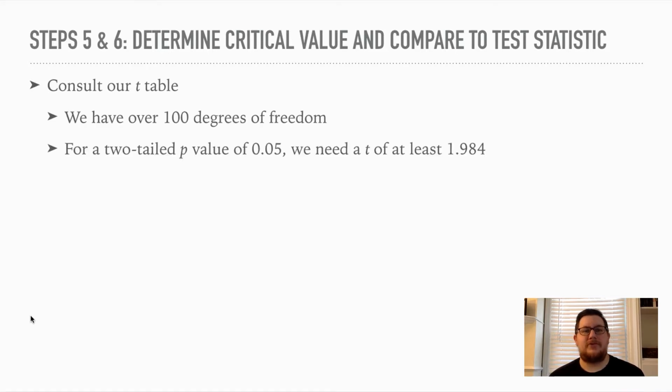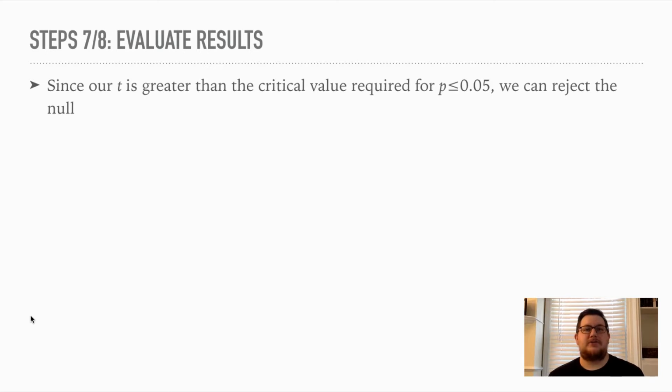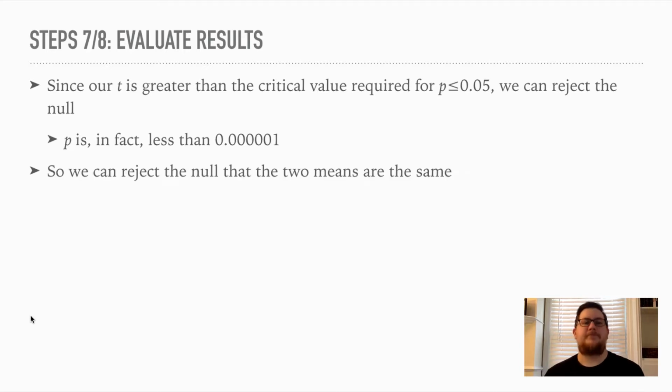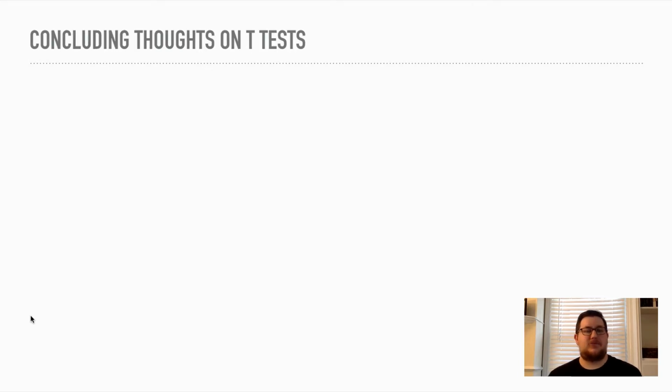Determine critical values. We have over 100 degrees of freedom, so it should be 1.984 or greater. Ours is 5.324, so the magnitude is greater than the critical value. Since our t is greater, we can reject the null. P is in fact less than 0.000001. So we can reject the null that the two means are the same. Okay? We can rule out that the increase from Clinton's pre-election feeling thermometer to her post-election feeling thermometer is due to chance. That's all that means.